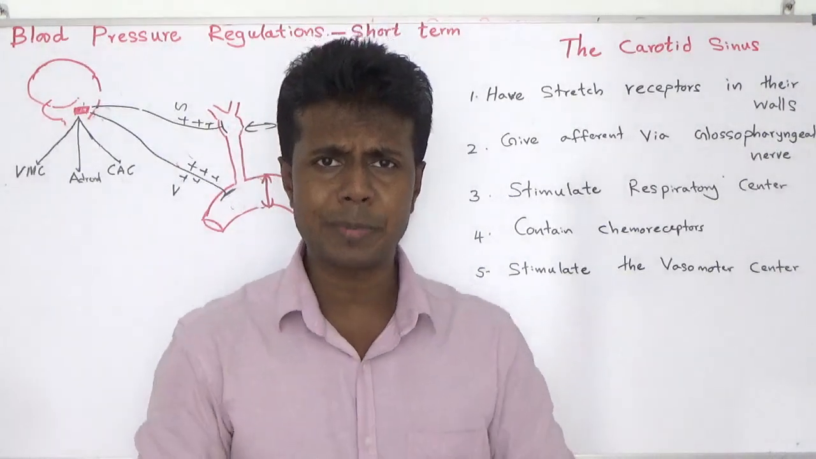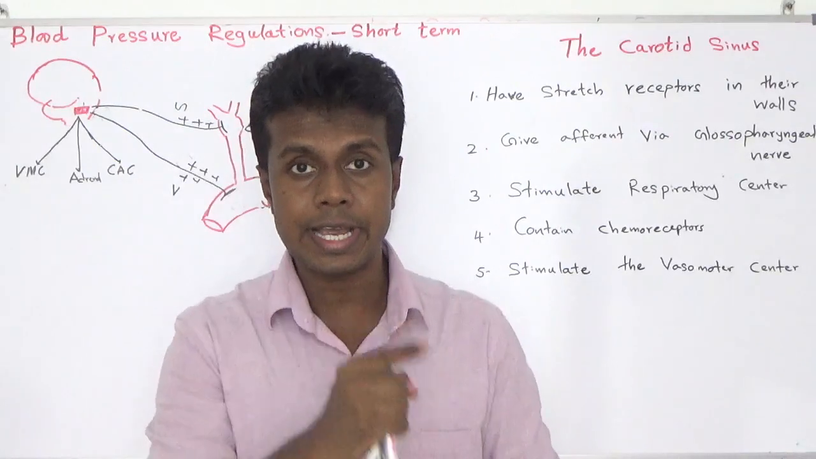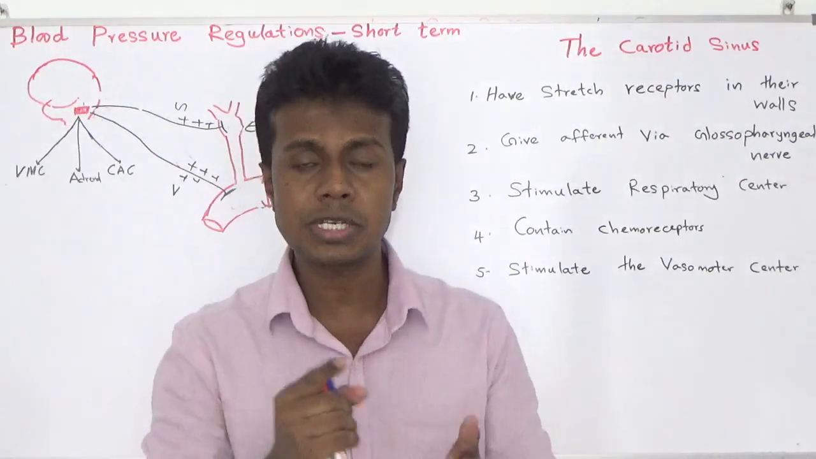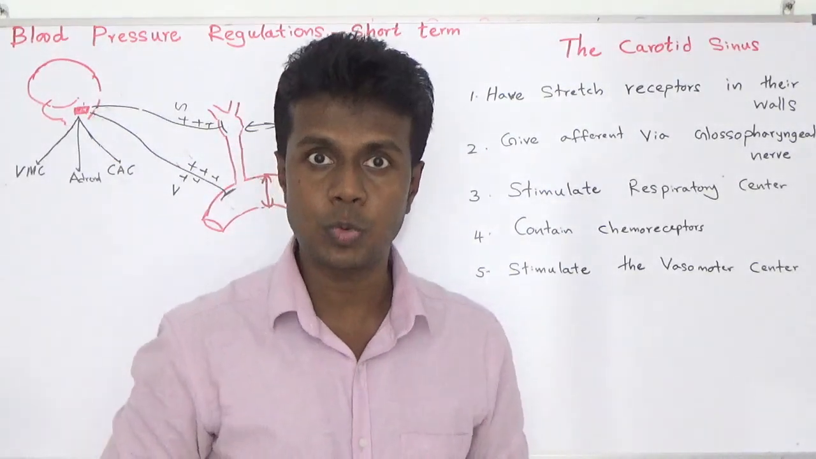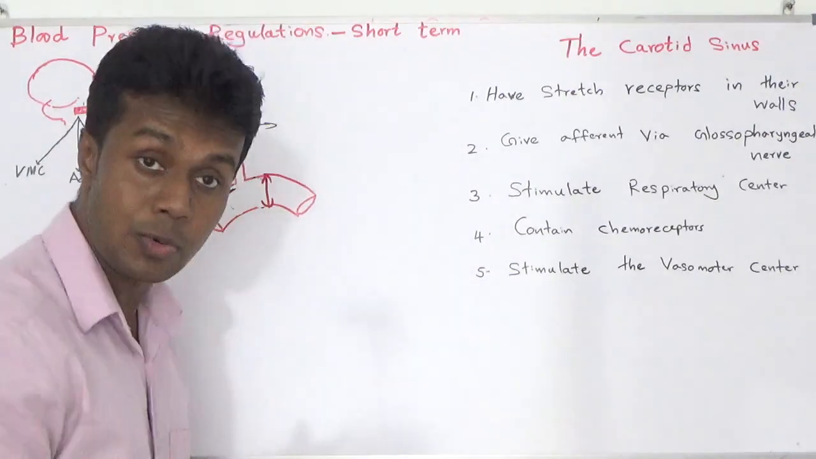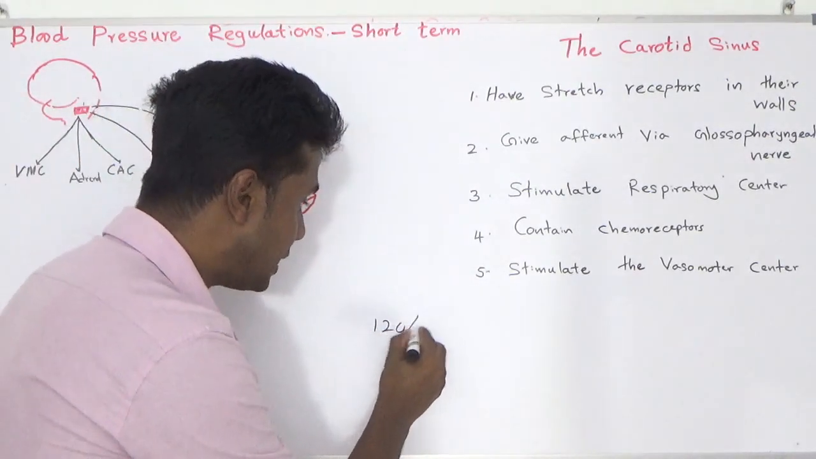What is your normal blood pressure? If you are perfectly healthy and normal, your blood pressure will be somewhere around 120 by 80 millimeters of mercury.